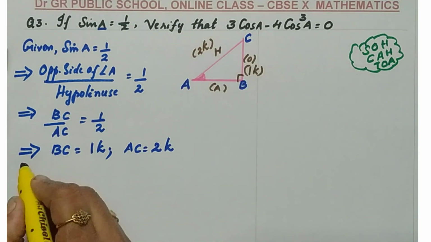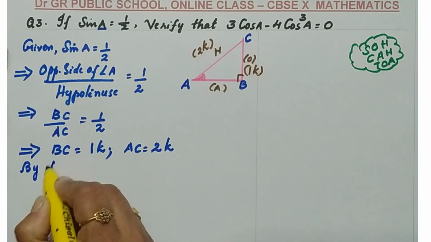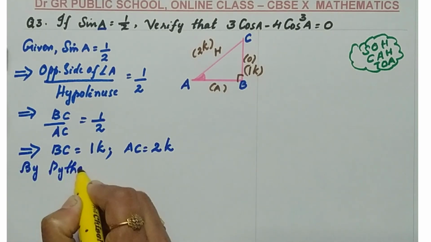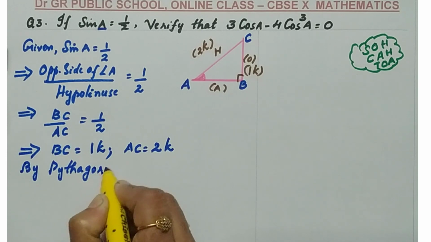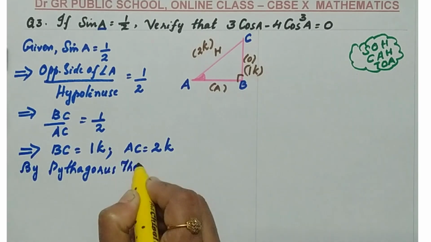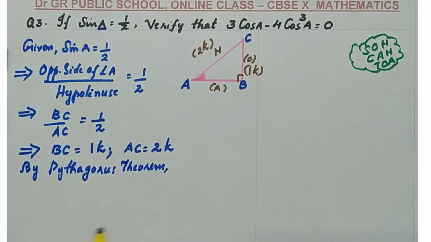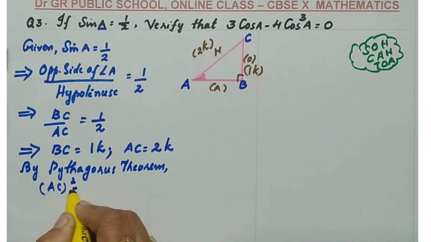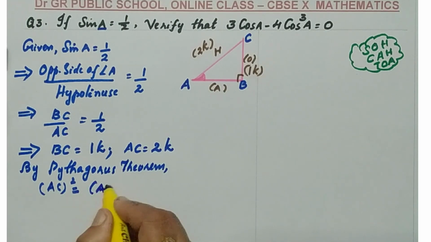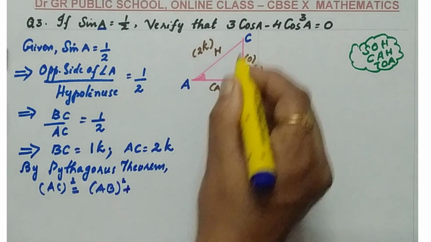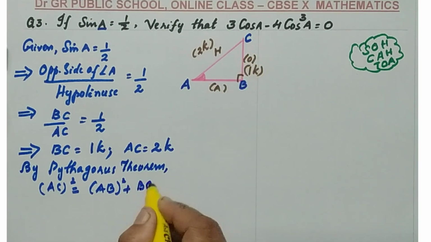Apply Pythagoras theorem. Without finding the third side, you can't find the trigonometric ratios. By Pythagoras theorem, hypotenuse square, which is AC square, equals the base AB square plus the altitude BC square.